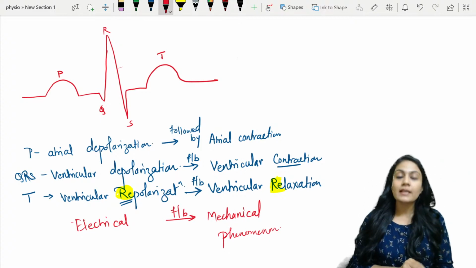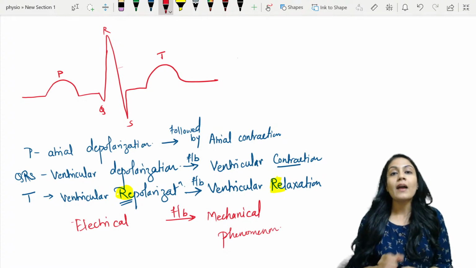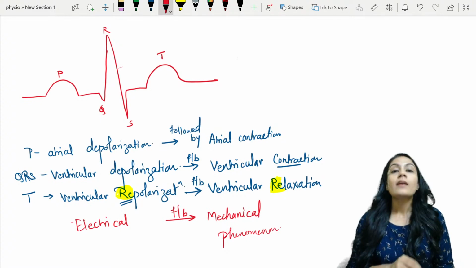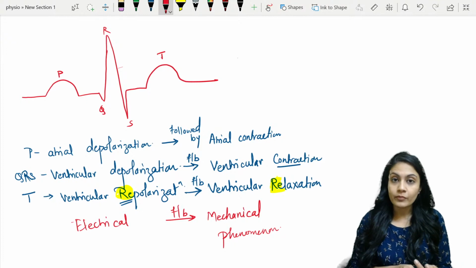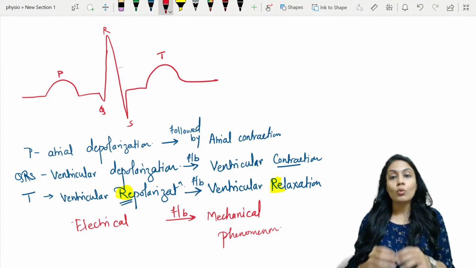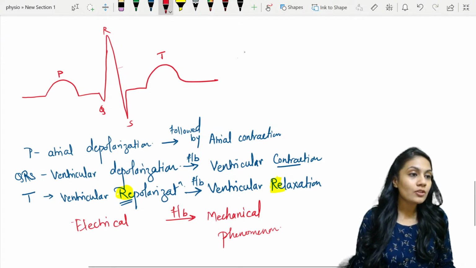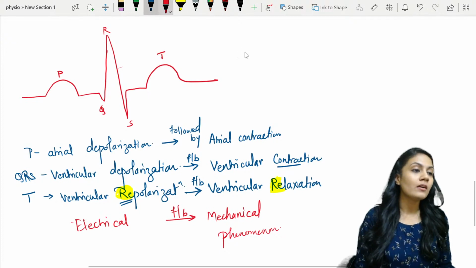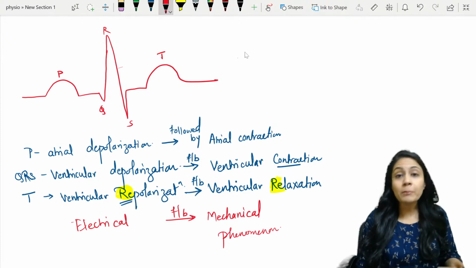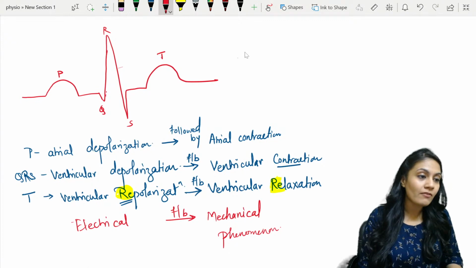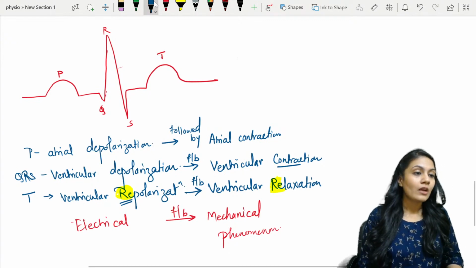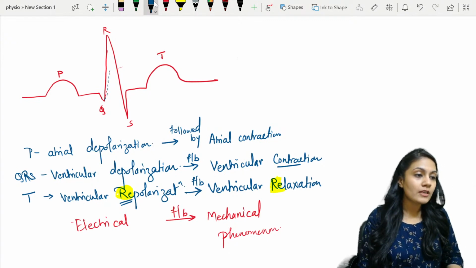So first thing is ventricular muscles, they are more thick, okay? Second thing, they are contracting, not relaxing at that time. So actually atrial relaxation, or atrial repolarization, happens at the same time when ventricular depolarization is taking place.